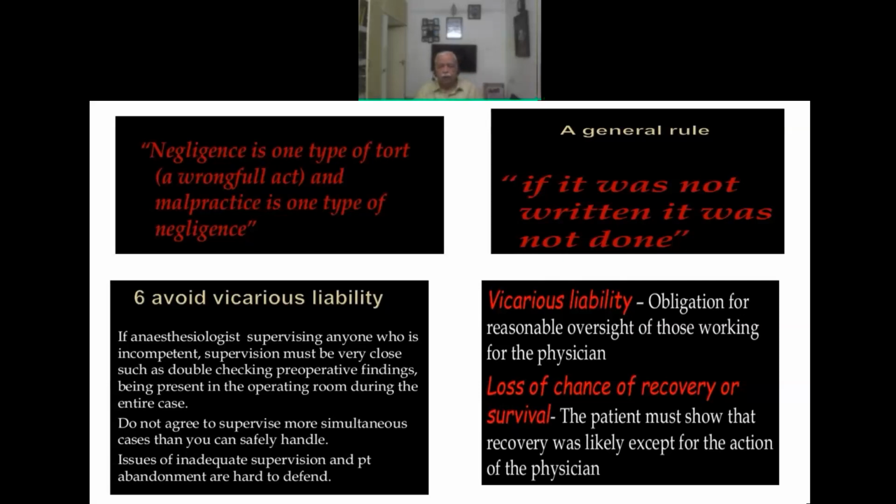But if you don't write in the case records that you immediately administered adrenaline in this particular dose and repeated it till the patient was revived, then it will be deemed that you have not tried to rescue the patient at all. So that will happen in this problem.